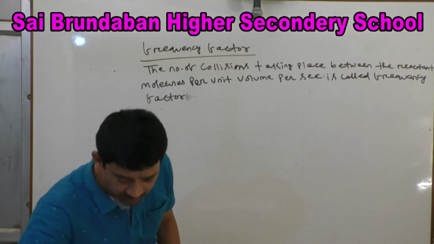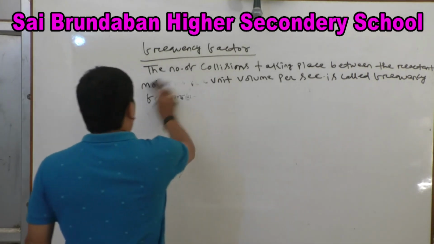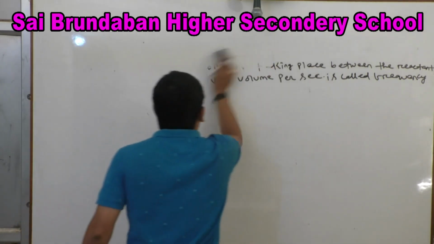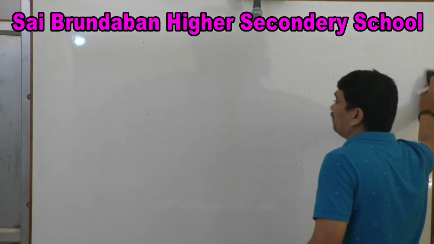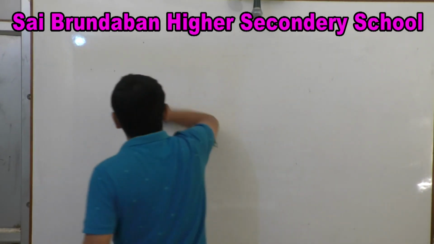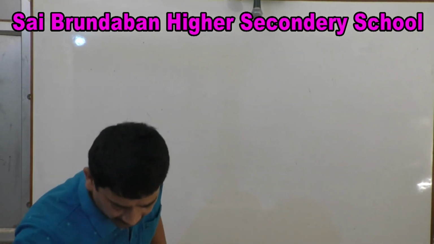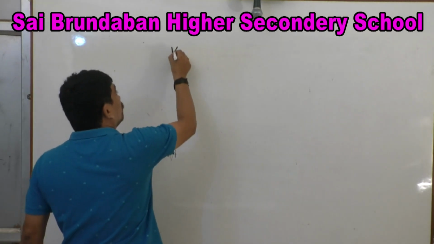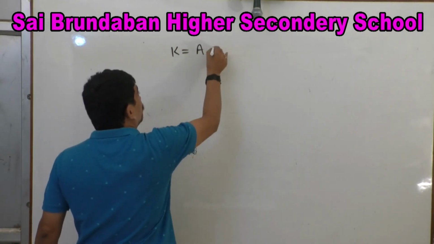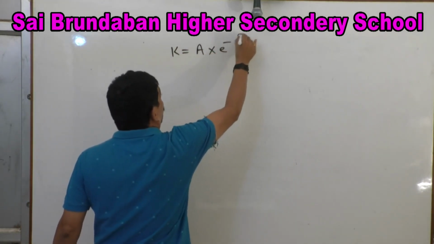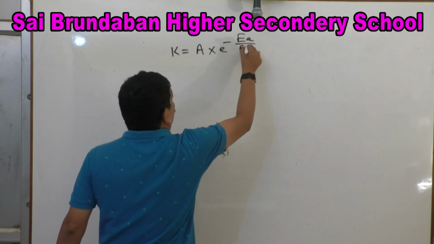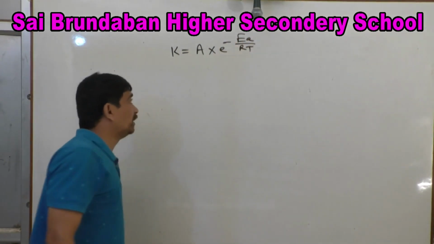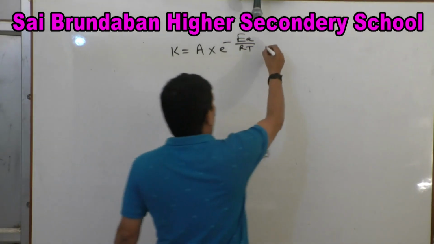Next, the Arrhenius equation we have already written. Take it, K equal to A into e to the power minus EA by RT. Suppose let this equation be equation number 1.